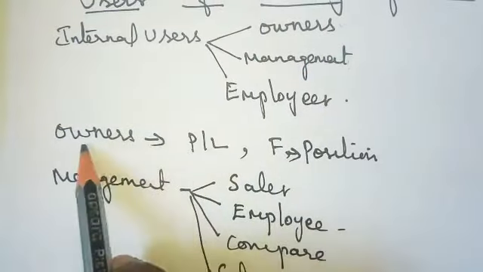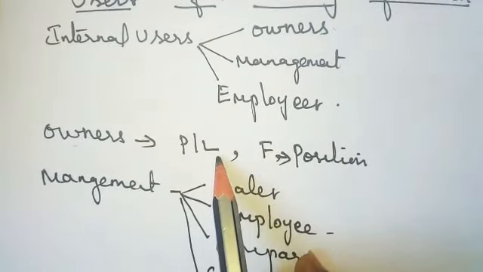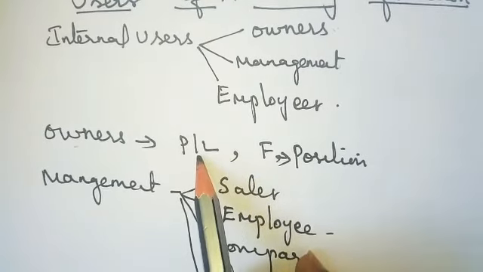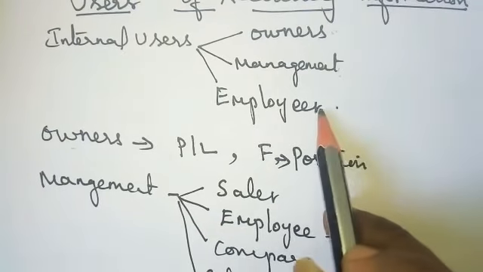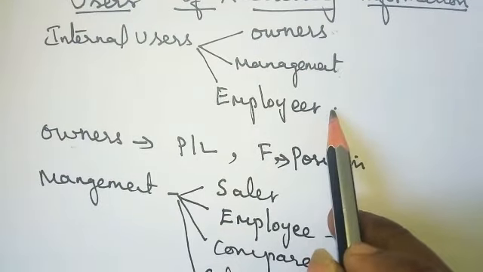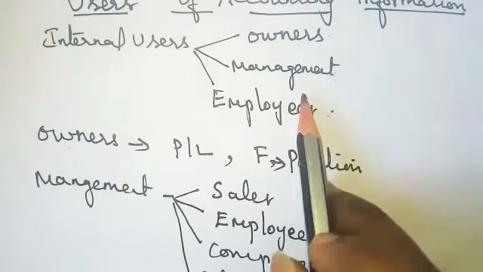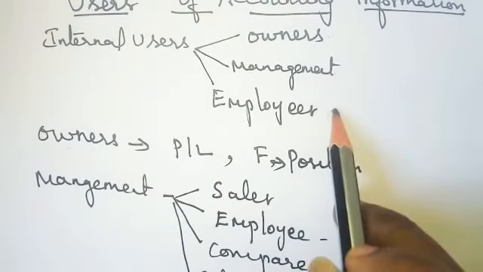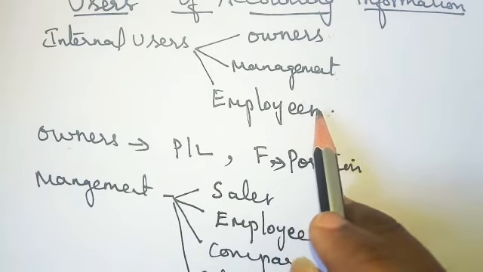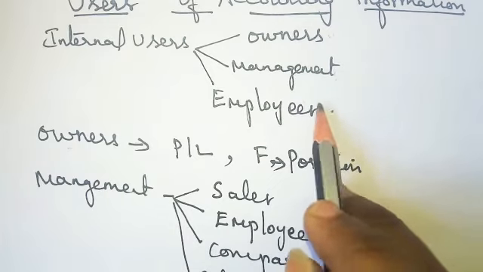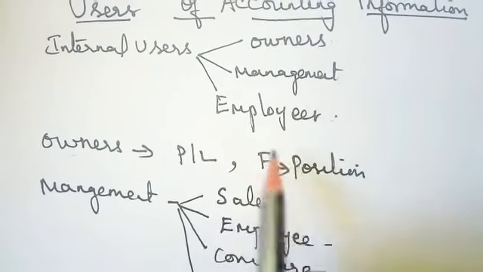First, this owner, because he put the money to start the business, should know what the profit is, what the loss of the business is, and what the current position of the business is. Shall I start a new business or not, can I start a new branch in the future or not. Whatever amount I put, will it come back as a return? At least the 1 lakh I put, will at least 1 lakh come back or not? Will the expected return come or not? The owner has to think about it.